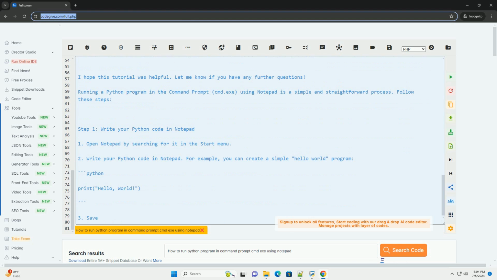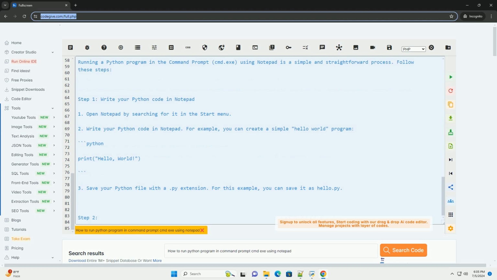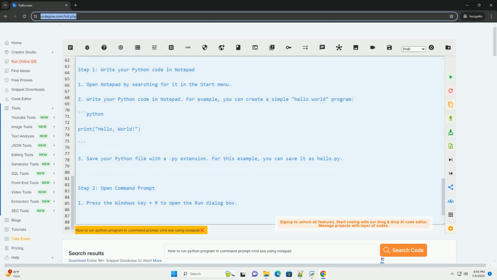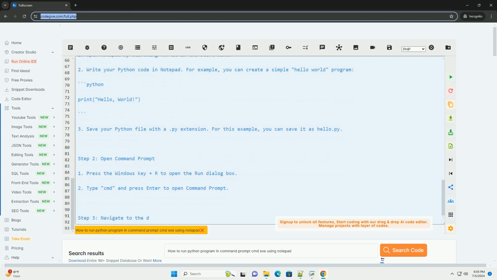Step 3. Navigate to the directory where your Python file is saved. 1. Use the cd command to navigate to the directory where you saved your Python file. For example, if you saved it on the desktop, you can use.